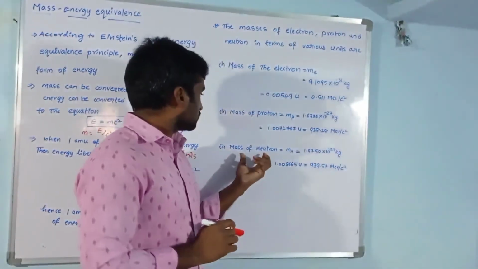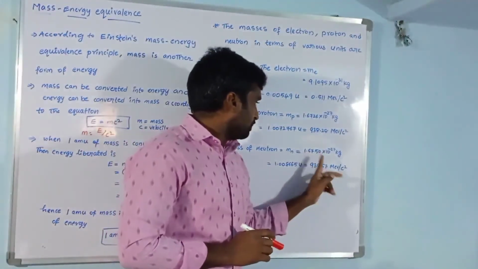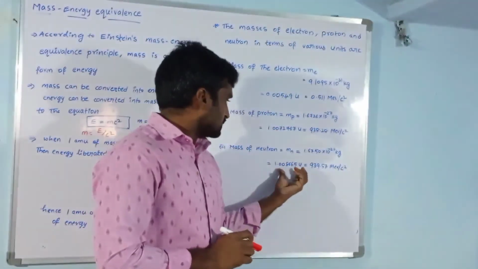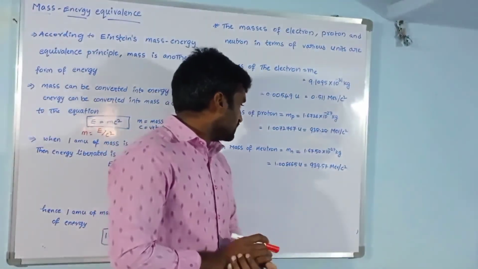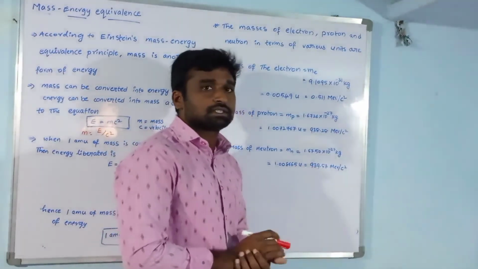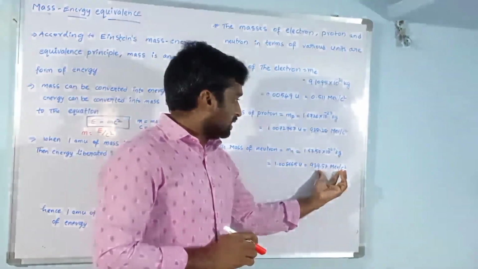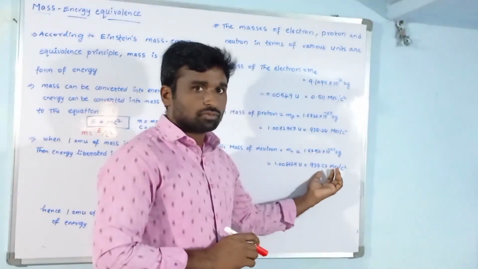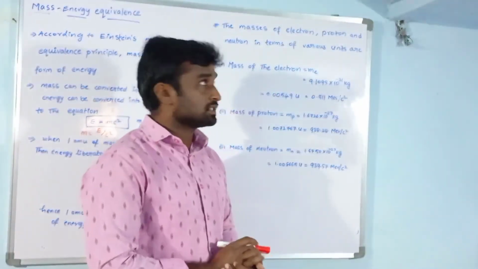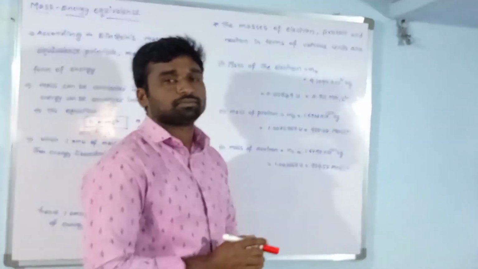Next, the mass of the neutron is 1.6750 into 10 to the power of minus 27 kg. In atomic mass unit it is 1.008665 units, and the mass of the neutron in mega electron volt, that means energy, is 934.57 mega electron volt per c square. So these are the masses of electron, proton and neutron in various units.